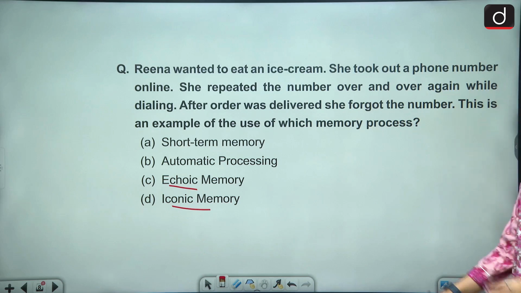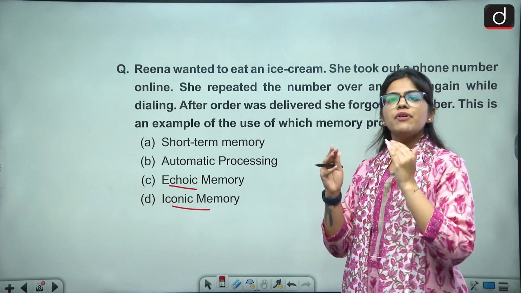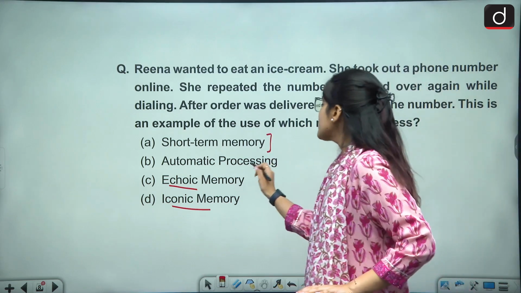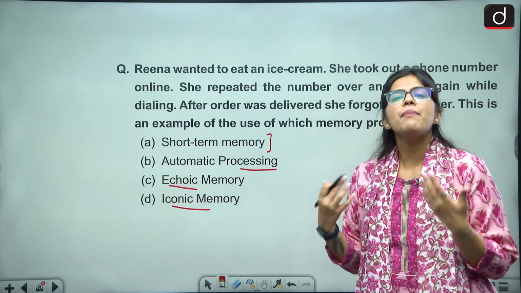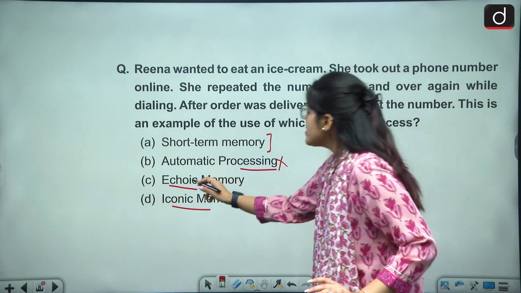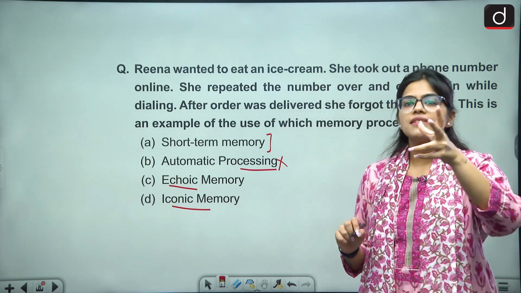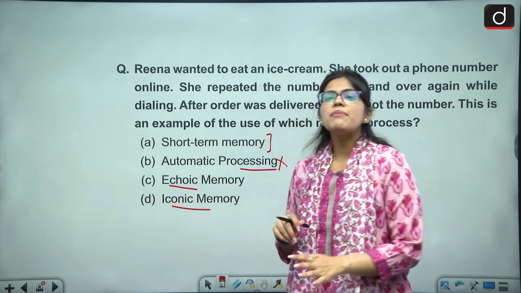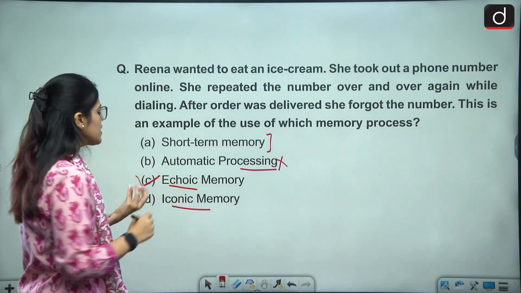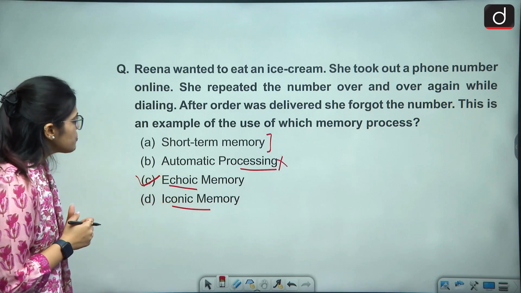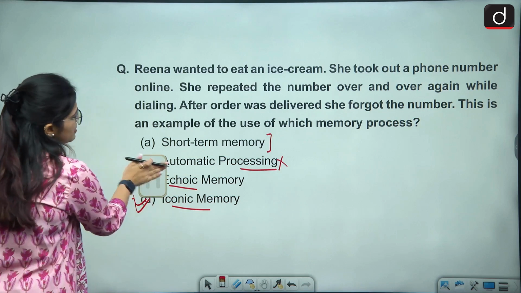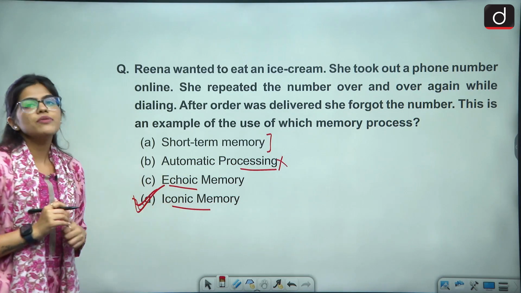So short term memory is a memory that is a working memory जो आपके ब्रेन में कुछ टाइम के लिए रहती है. So you can get confused. चलो ये ऑप्शन हो सकता है. Automatic processing are the memories जो ऑटोमेटिक ही अपने आप आपको आ रही होती हैं वो, ठीक है. तो ये वो बिल्कुल सही आंसर नहीं हो सकता है. Then echoic is a memory जो कि आपको सुनकर ज्यादा समझ आती है, and iconic is the memory जो आप देख के ज्यादा समझते हो, right. So आप सुन के ज्यादा समझते हो is echoic, and iconic आप देख के समझते हो. So what should be the right answer here? What would be the right answer? So iconic memory would be the right answer. कौन सी मेमोरी होगी? Iconic memory.